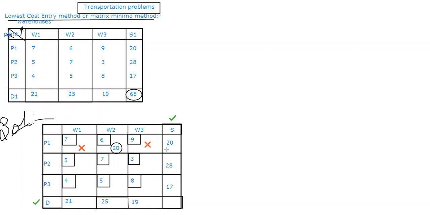When I'm counting in a horizontal format, 20 is satisfied. But when I'm counting in a vertical format, I got a 21 count here? No. That means somewhere I should fill these two up. How I'm going to fill it up, that we are going to see.